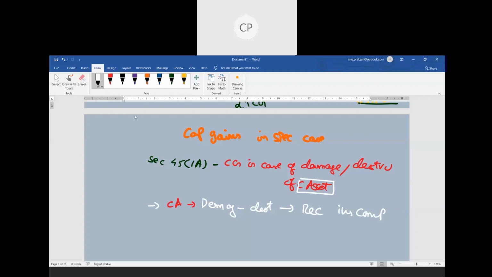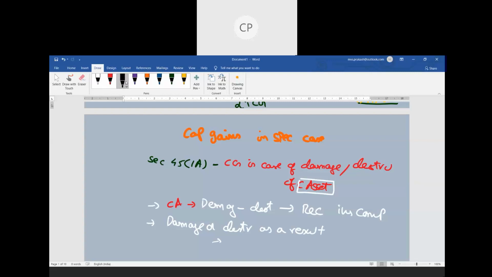Then it also says how the destruction can happen. If you are doing a self destruction, 45 1A is not applicable. The section clearly says that damage or destruction happens as a result of the following.